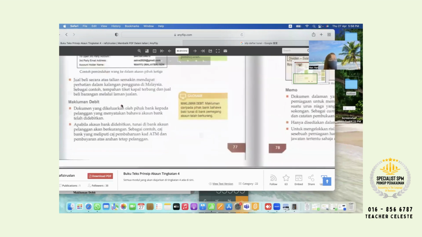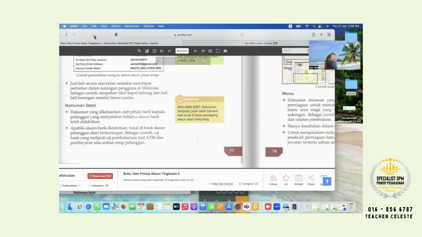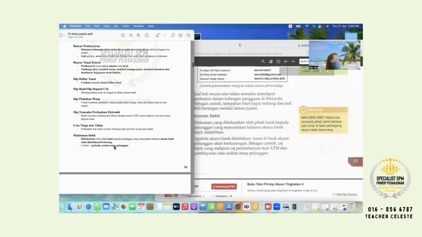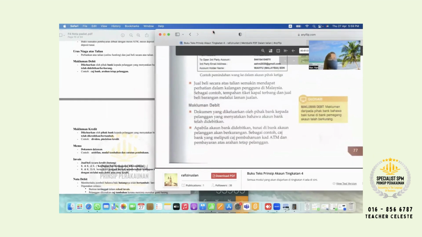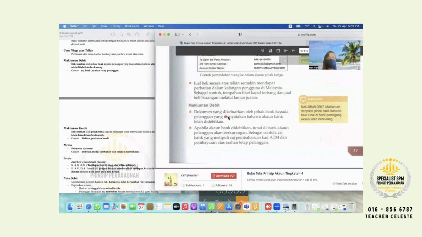Okay, next, this one, makluman debit, page 77. Makluman debit, here on page 14 for using this book. Makluman debit: Dokumen yang dikeluarkan oleh pihak bank kepada pelanggan yang menyatakan bahawa akaun bank telah didebitkan. Highlight makluman debit. Highlight dikeluarkan oleh pihak bank. Highlight telah didebitkan. Didebitkan meaning that ditolakkan.